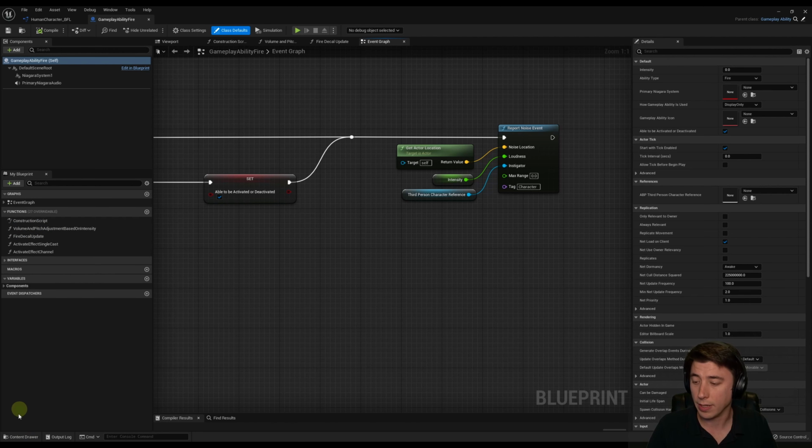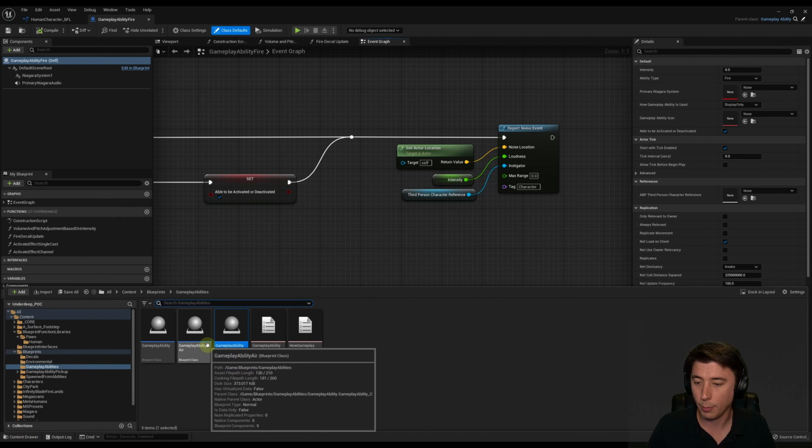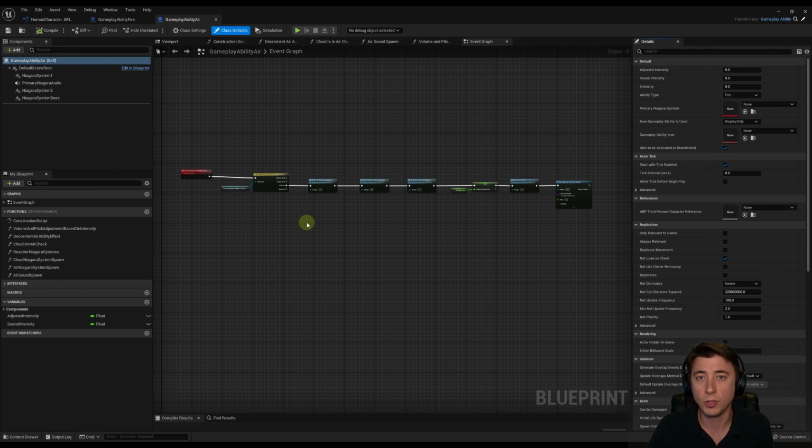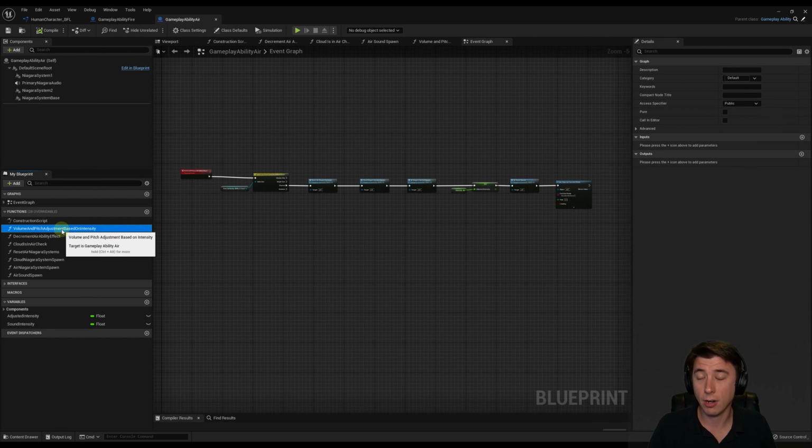And for the air ability, that's what I did. So let me show you how I'm doing that. This is gameplay ability air, our speed and jump boost ability that we started in episode 39. For that one, I did it in the volume and pitch adjustment based on intensity, because the character using this ability is going to be floating through the air, so that noise event needs to be continuously triggered. But because they're just moving through the air kind of on a cloud, I don't want it to be all that loud.